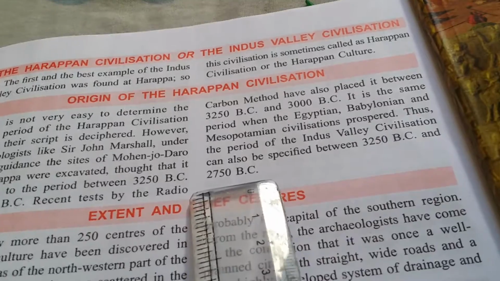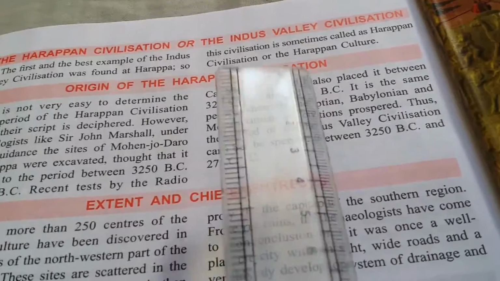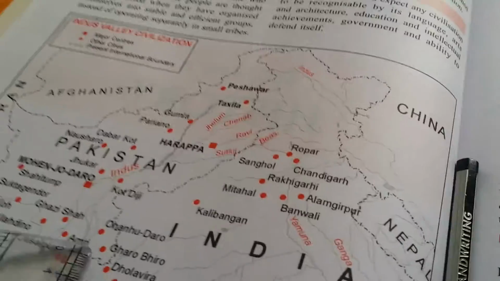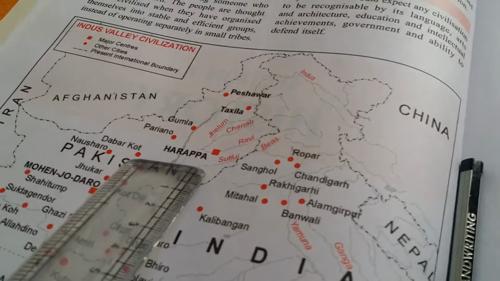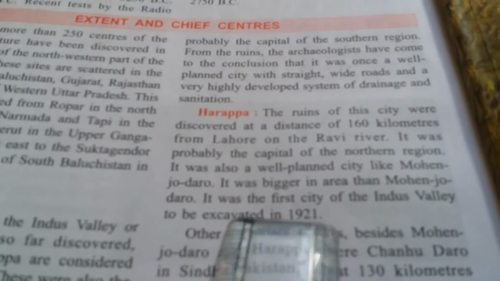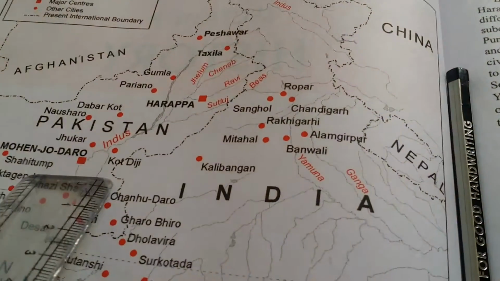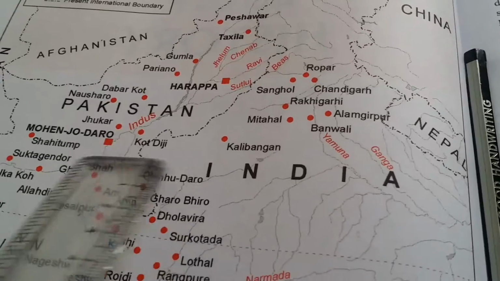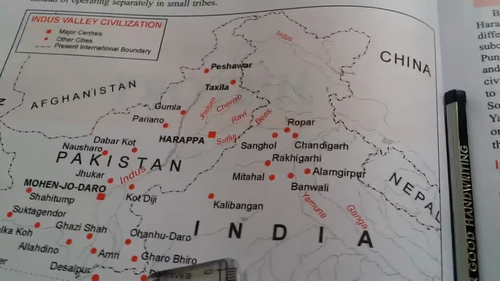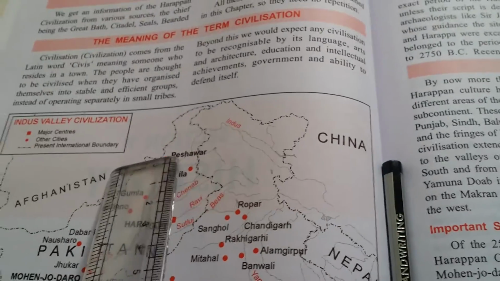Nowadays we are calling this. This is the period the Harappan people lived there. That time they lived, but they excavated in 1921. Excavation means digging the place and taking out the ruins, the destroyed and broken things from there. This is the place. Now we understand a little bit of our Harappan civilization.